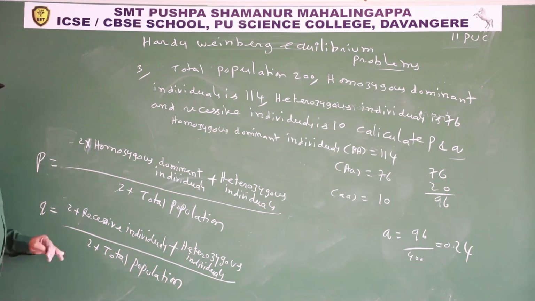Q is 2 into recessive individuals plus heterozygous individuals divided by 2 into total population.